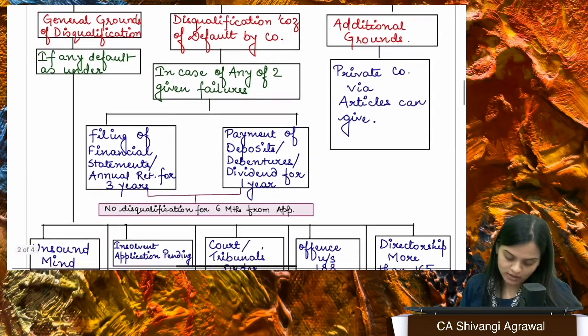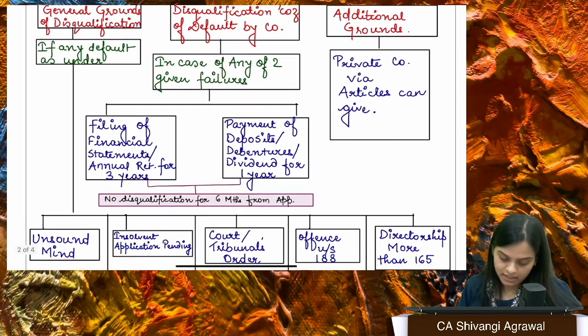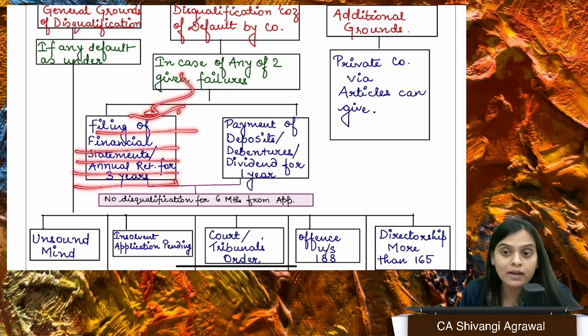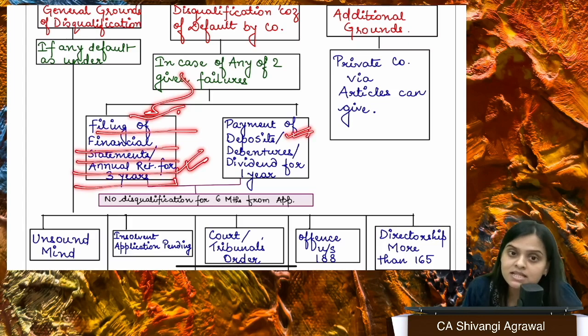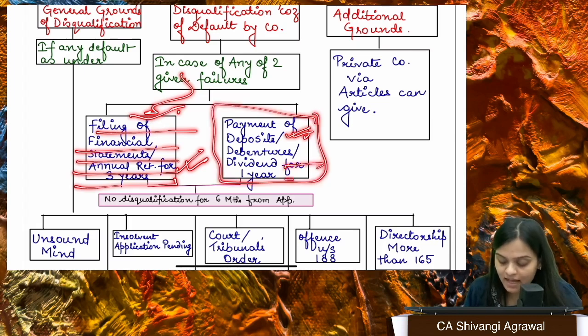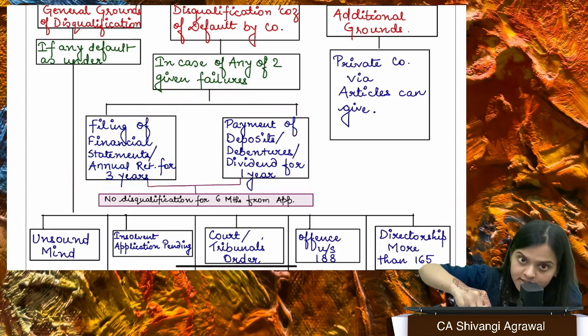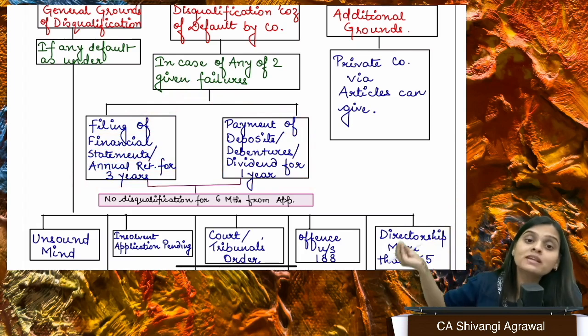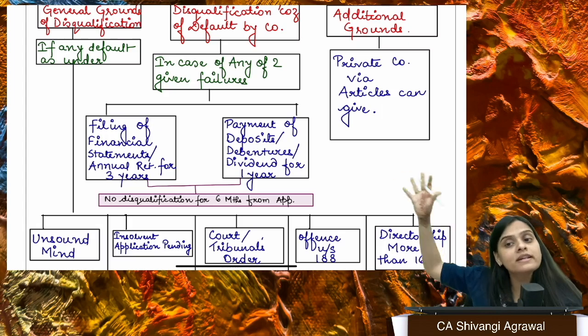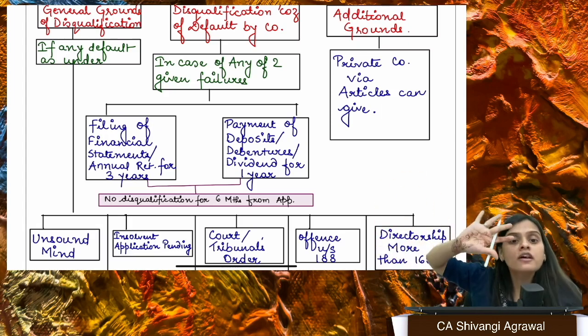So you become disqualified for 5 years. The same applies if that company has not repaid its deposits timely or redeemed its debentures timely, and this failure has continued for 1 year or more. Then you are not eligible to be reappointed in that company or appointed in any other company for 5 years.